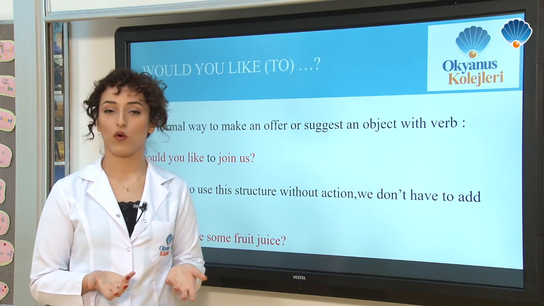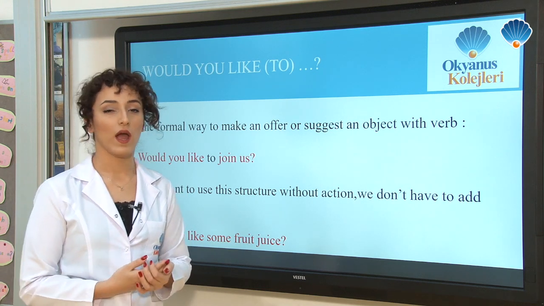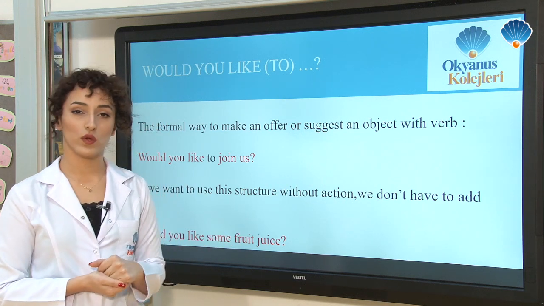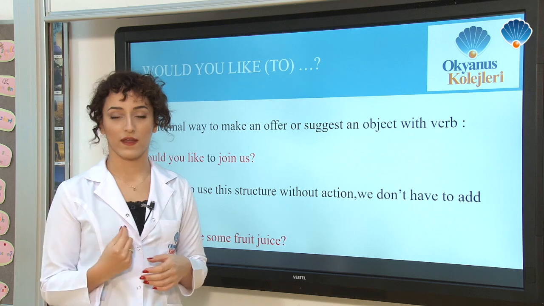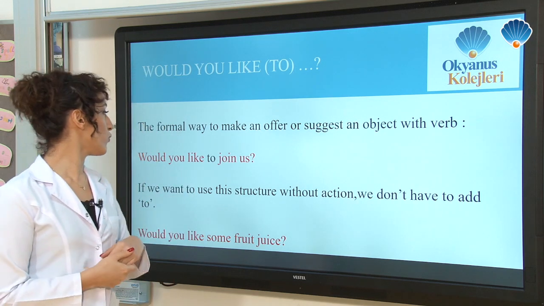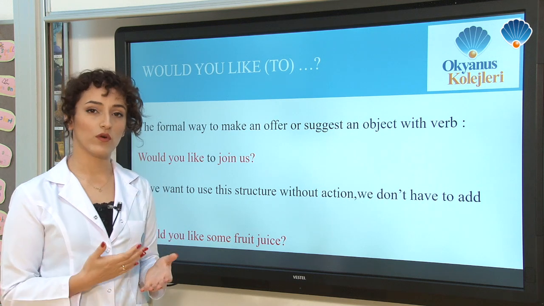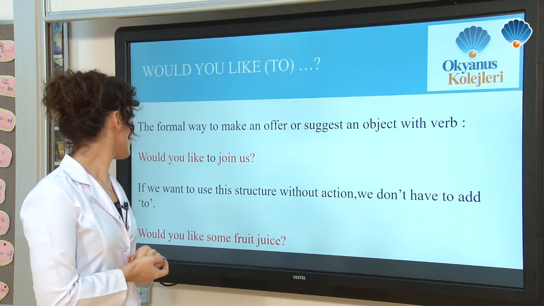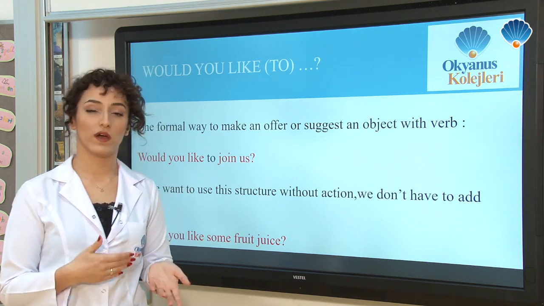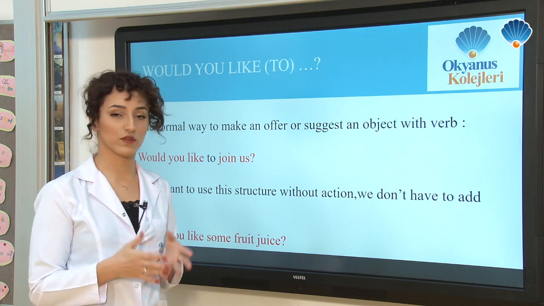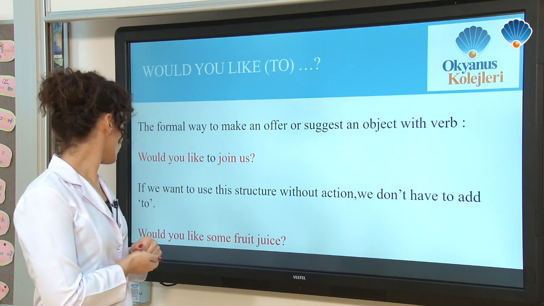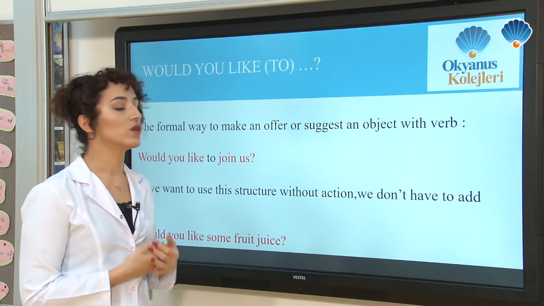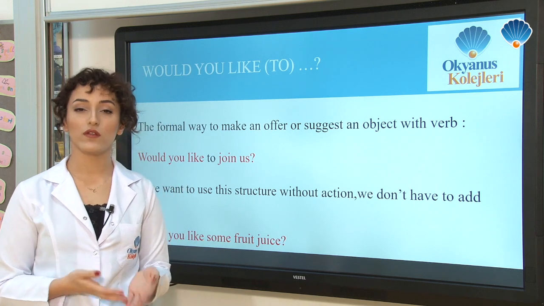And if I want to make an offer or suggest something with would you like, I have 2 options. The first one with a verb. As you can see, if I want to use it with a verb, I need to necessarily add to. Would you like to join us? We have to add to before the verb. Or if I want to use would you like without a verb, without action, I'm just going to say would you like and the object. Would you like some fruit juice? So this is the basic formal question you can see in a restaurant or business life.